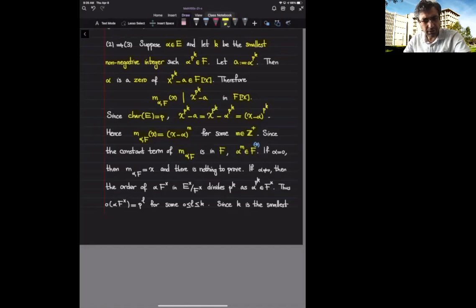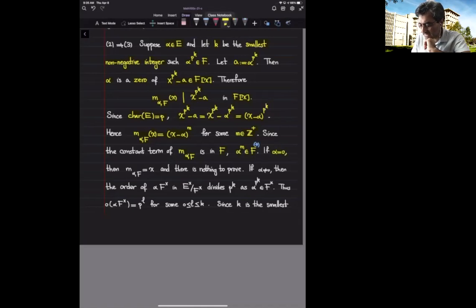Okay, so I want to work with the multiplicative group, as the statement that we had was about multiplicative groups. I mean, the statement 2 is about multiplicative groups. That's an indication that it's better to think about the multiplicative group. So that's why I'm going to separate two cases. If alpha is 0, then automatically the minimal polynomial of alpha over F is just x, and we are done.